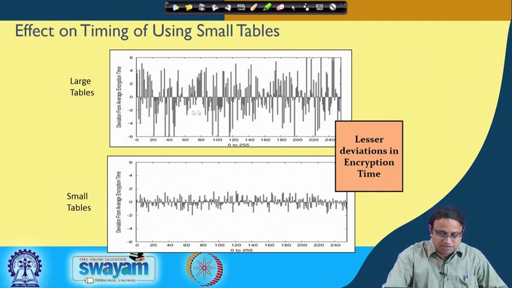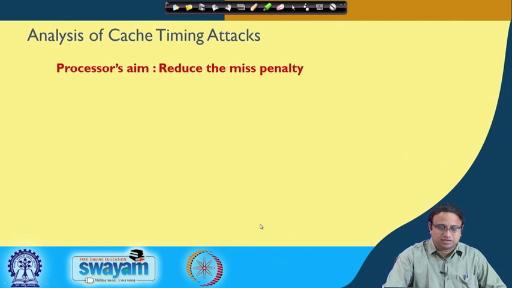For example, here is a case where the cipher has been implemented with small tables, and you can see that the deviation from the average is really small. So the question is, can you still exploit this? Can you still do an attack, or is this deviation just a random deviation which cannot be exploited? We will see that using a certain kind of feature in the architecture, you can rationalize that even that small timing is not random and has a relationship with the secret key.